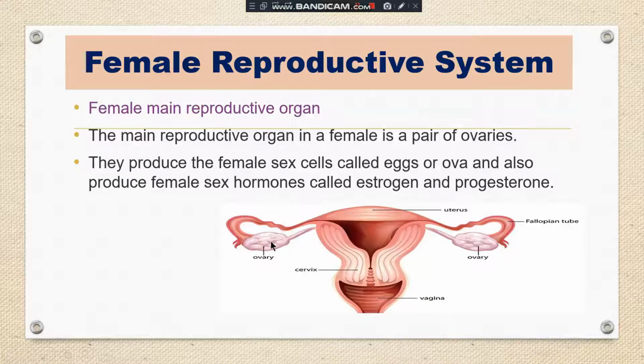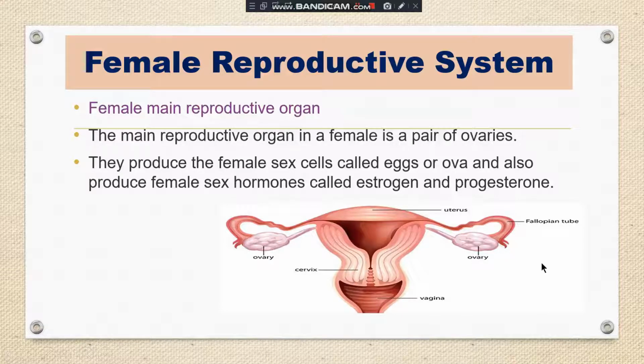So one pair of ovaries is present. The main organ is the ovary. Then the female reproductive system consists of one pair of fallopian tubes, which you can see here. Fallopian tubes are two ducts which start from each ovary, so they are also one pair in number. Then there is the uterus and then the vagina. So these are the main organs of the female reproductive system.